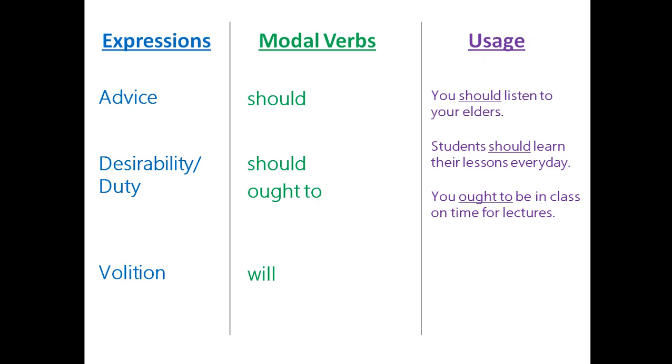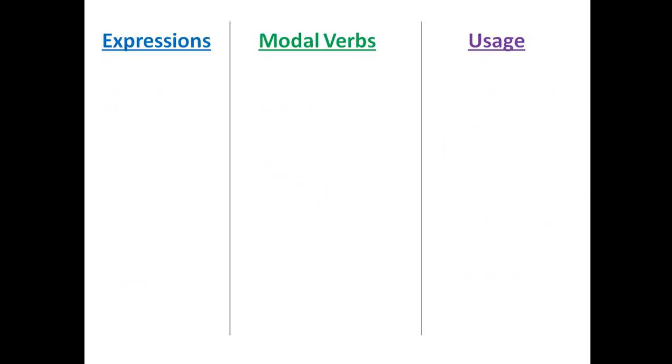Volition. The modal verb will expresses volition. That means a voluntary action. I will carry your bag. It expresses volition. Compulsion. Modal verb must expresses compulsion. I must accept the job.